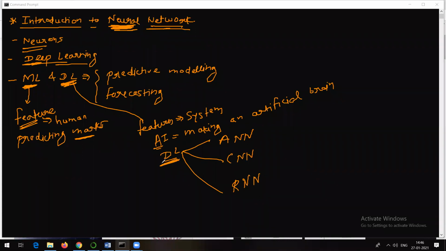So deep learning, which makes use of neural networks. We have three types: artificial neural network, convolutional neural network, and recurrent neural network. Now let's see what is the meaning of all these things. Okay, let's try to talk about all these things one by one.